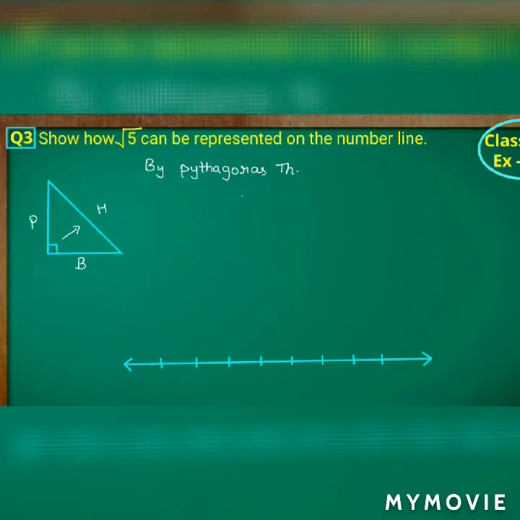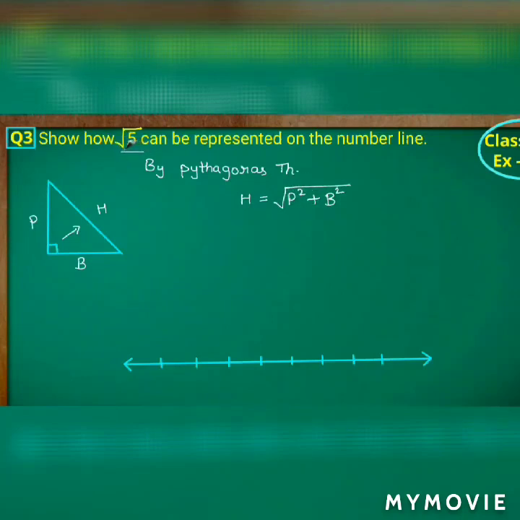So here we have to represent the value root 5 on the number line. So how can I find the hypotenuse side here? That is, square root of p square plus b square will give the hypotenuse side. So what I'll do, I'll take the base of 2 centimeter, that is 1 unit equals 1 centimeter. Always keep in mind that 1 unit should be 1 centimeter. Here I'll take the base 2 centimeter and perpendicular 1 centimeter. So after substituting these values in this formula, we'll get the value root 5.